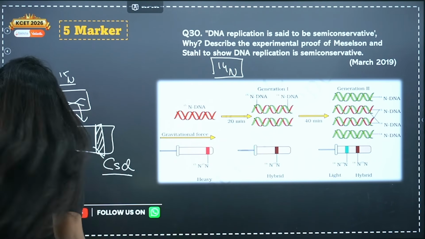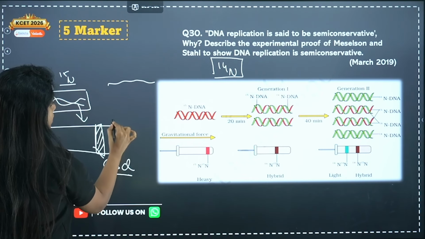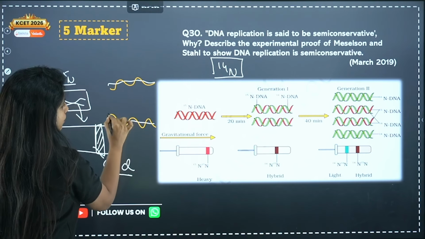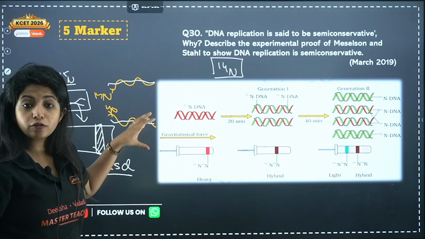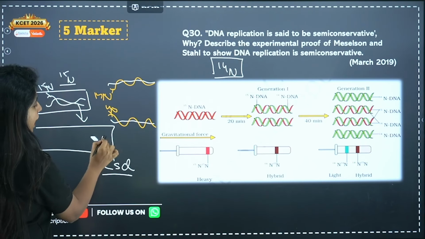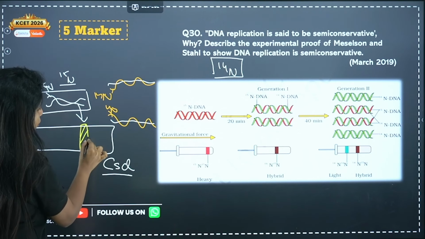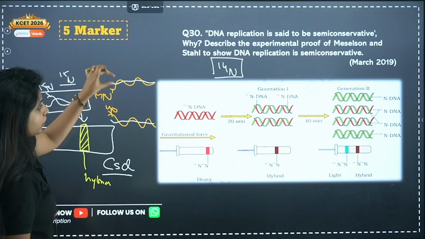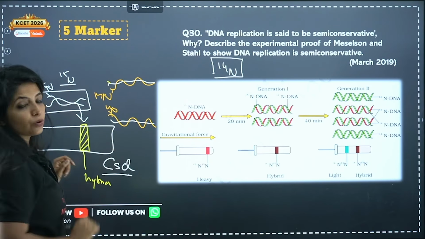And when I do that, what exactly happens is that one strand is this, another strand is this, the new strand which is being formed, it looks like this. So this is N14, this is also N14. Now when I centrifuge it, my dear children, in the centrifugation tube I am not able to find the heavy band. But there is a middle band right over here, which is the hybrid band, because over here one heavy chain and one light chain is there. One is of N15 and another is of N14.